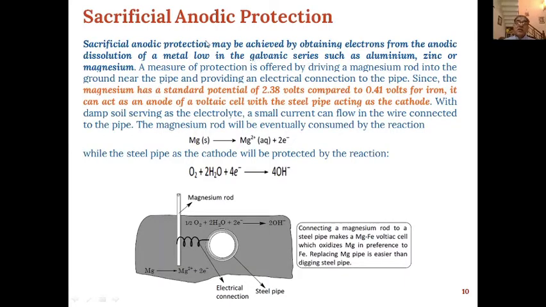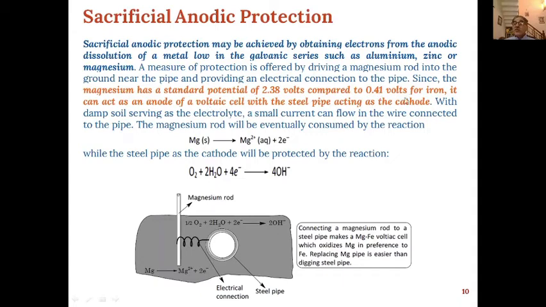The metals commonly used for sacrificial anodic protection are aluminium, zinc or magnesium, and the most commonly used is magnesium. The standard potential of magnesium is 2.38 volts in comparison to iron, which is lower, at 0.41.